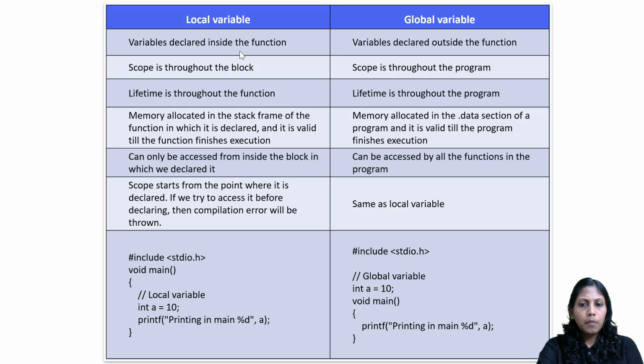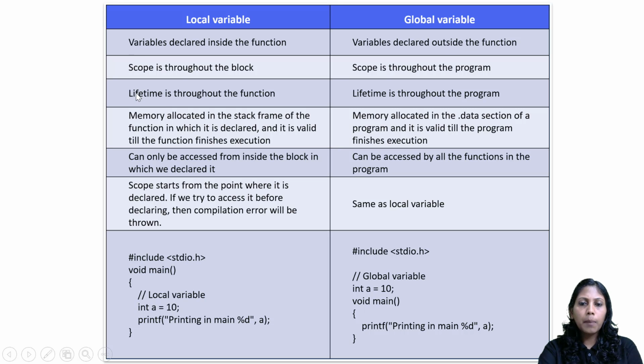Okay, so a variable which is declared inside the function is known as a local variable, and a variable declared outside the function is, of course, global. And scope is throughout the block. So a local variable will always have its scope throughout the block, which means within the function only. For a global variable we don't have any limitation. So anywhere inside the main function or inside another function, we will be able to access the global variable.